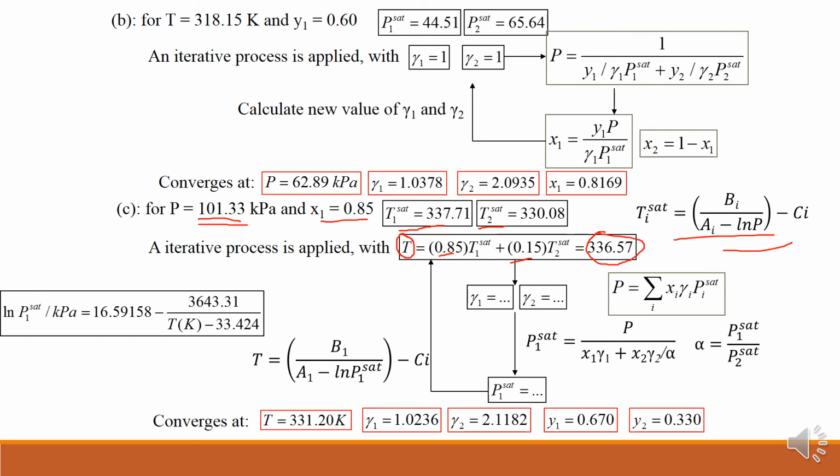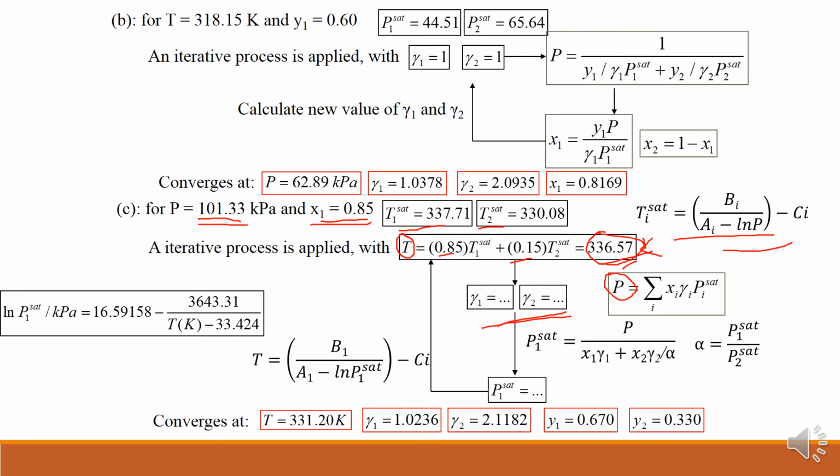Now once you have the initial temperature guess as 336.57 Kelvin and X1 as 0.85 and X2 as 0.15, I can get the values of gamma 1 and gamma 2, right? So once I get gamma 1 and gamma 2, I can calculate total pressure then, right?